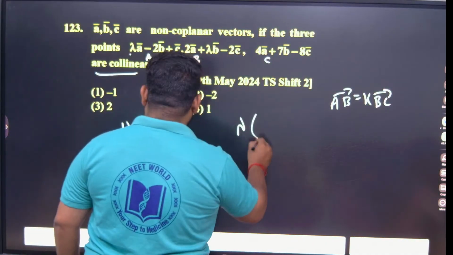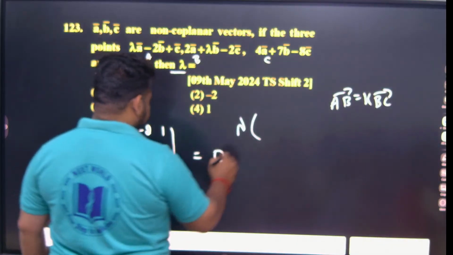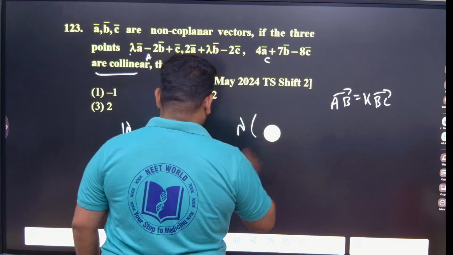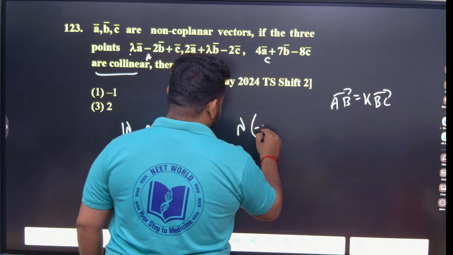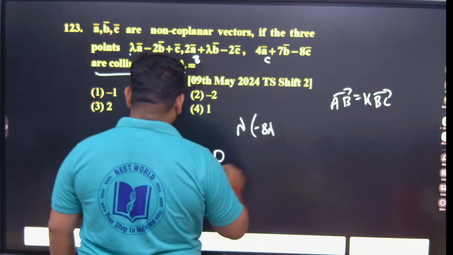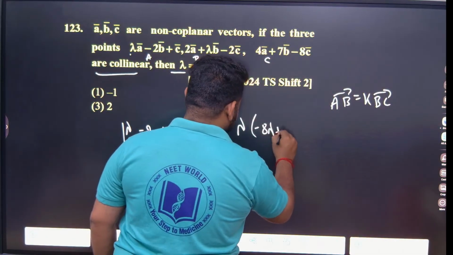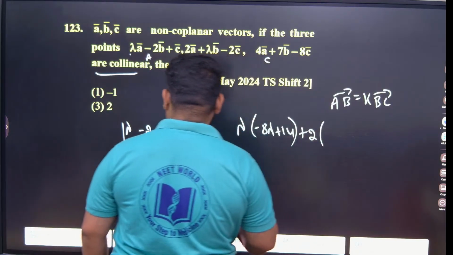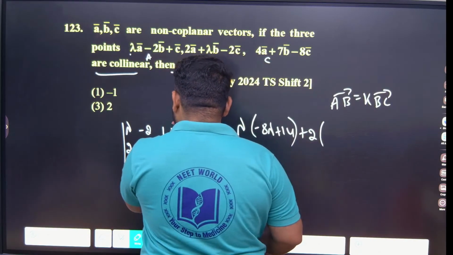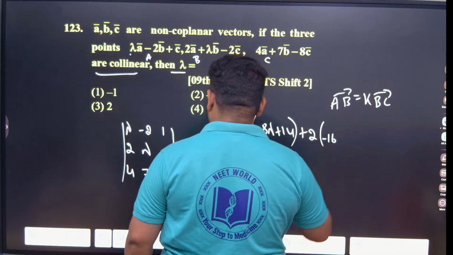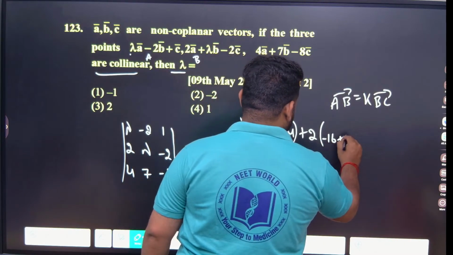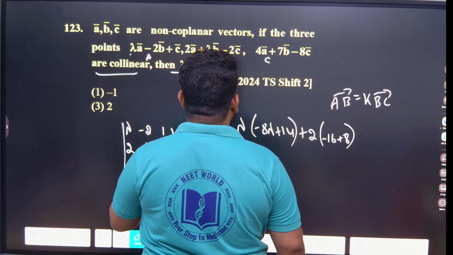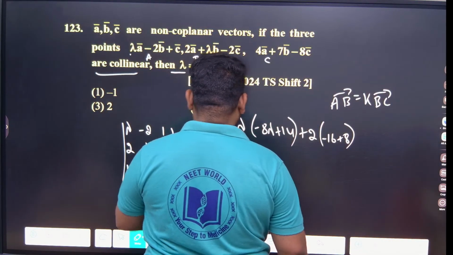This will be lambda into minus 8 lambda, minus 8 lambda, then 2 it's a minus 8, 2 it's a minus 16, 4 is 8.